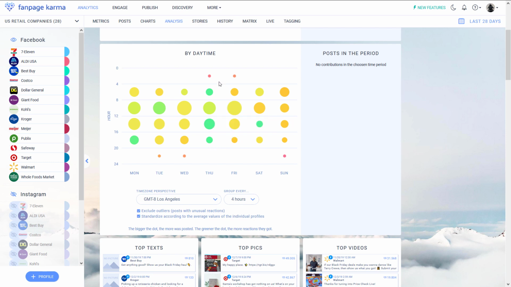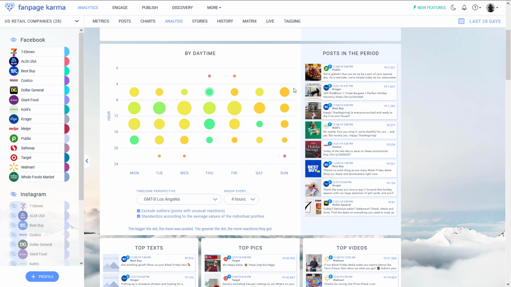Thursday seems to be a rather successful day to post. We can see that there were high-performing posts in the morning hours between 4 and 8 a.m. and in the afternoon between 12 and 8 p.m. You can check which posts were made by clicking on the dot, and they show in a list on the right.